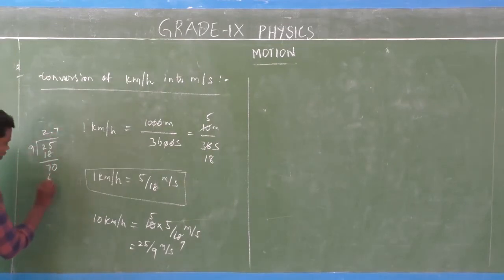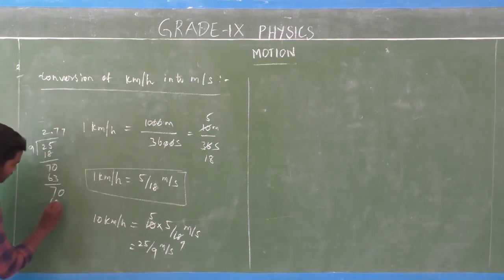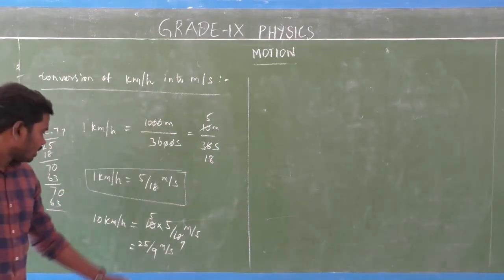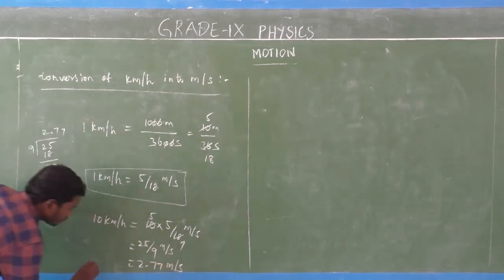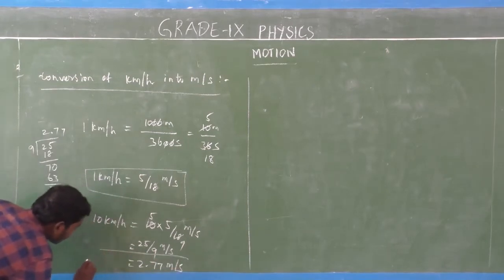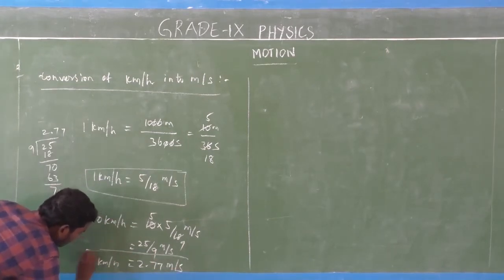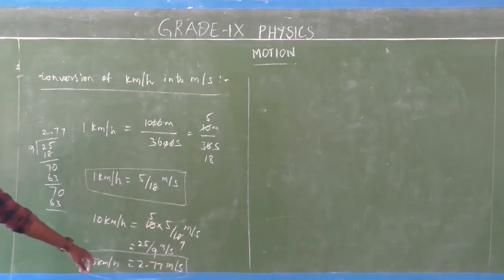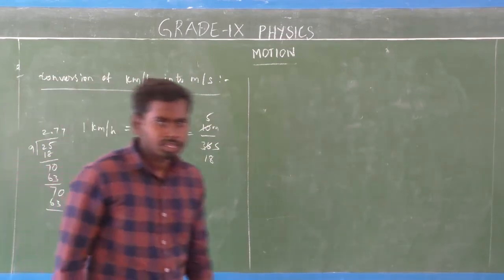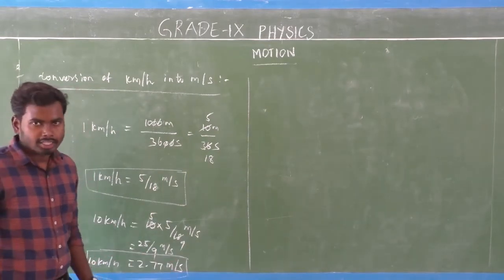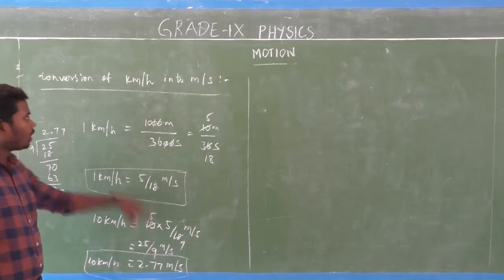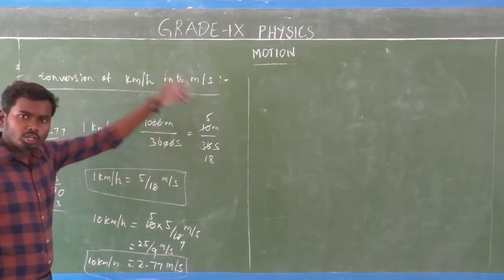7 into 9 is 63, remaining 7, add 10, then 7 into 9, 63. So that is equal to how much? 2.77 meter per second. 10 kilometer per hour is equal to 2.77 meter per second, isn't it? So this is a conversion for kilometer per hour into meter per second.